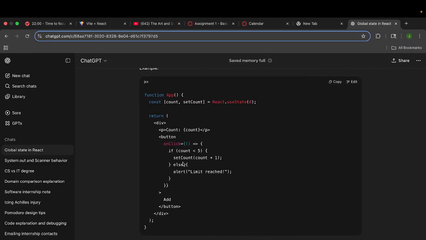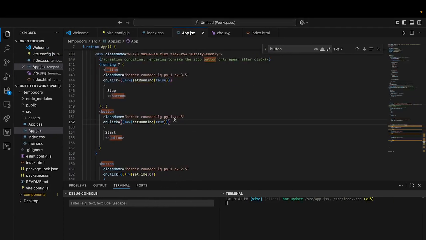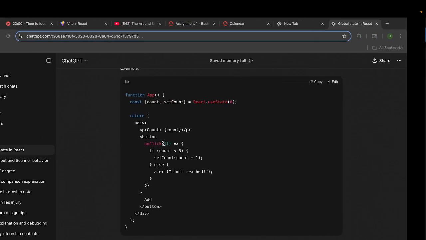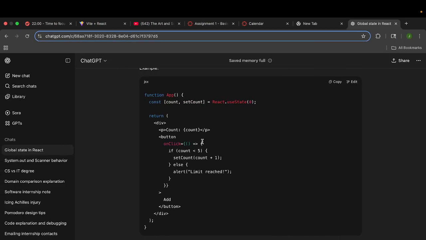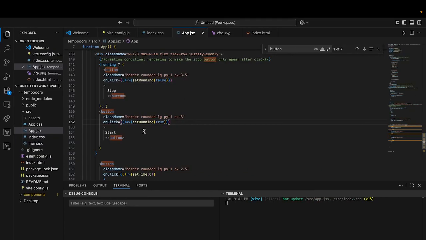So what happens if you have multiple conditions? What do you do? So you say if else add button. Wait, what if I have multiple conditions? So if I want it to set running true and do more than just that. So this is for everything. Let me just put the if statement here and see what happens.